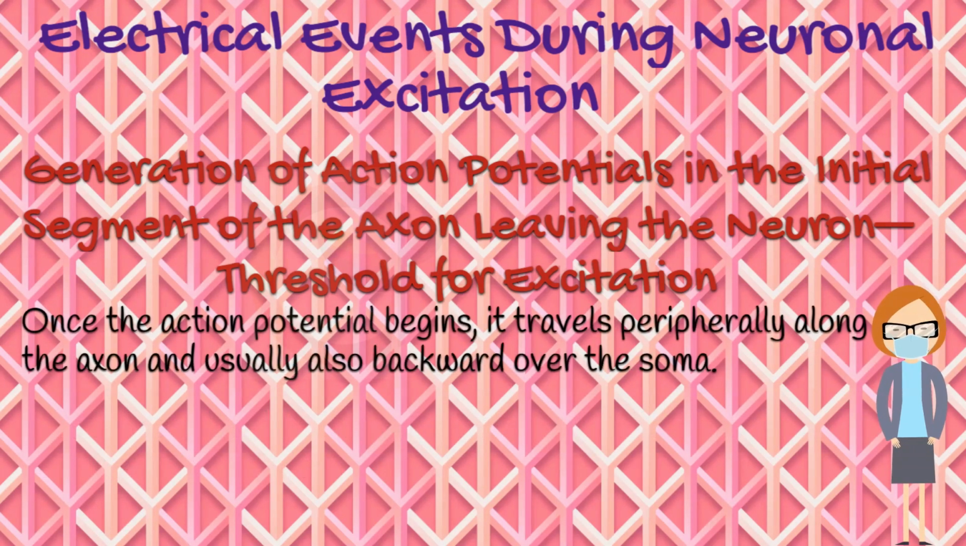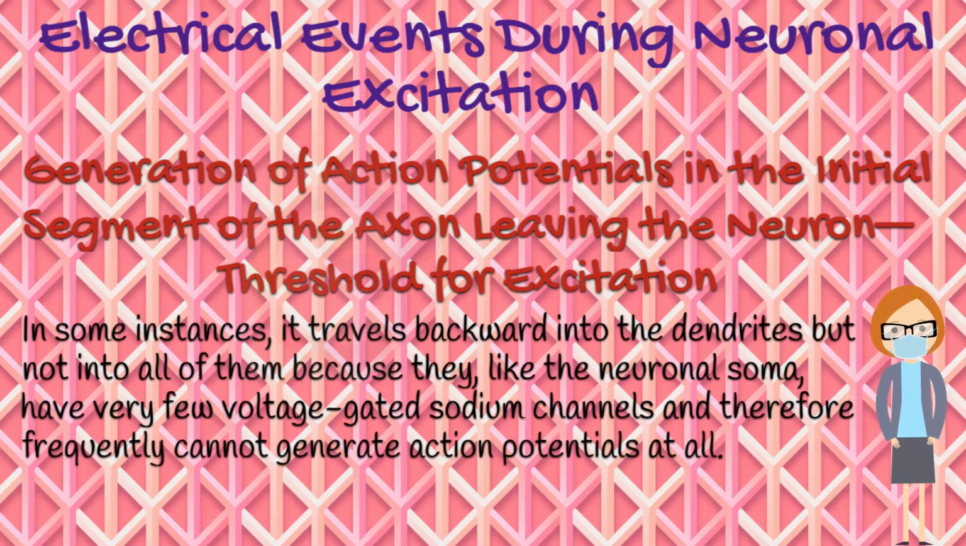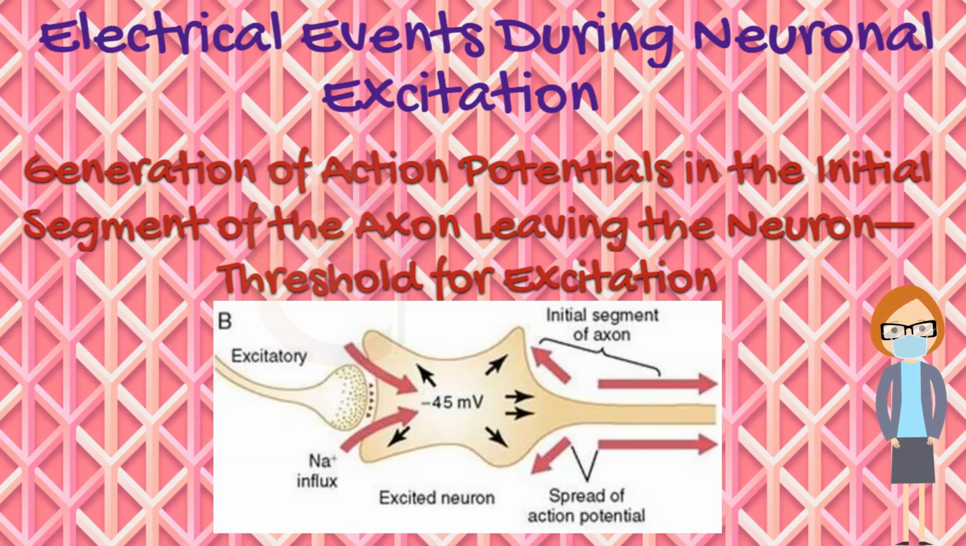Once the action potential begins, it travels peripherally along the axon, and usually also backward, over the soma. In some instances, it travels backward into the dendrites, but not into all of them, because they, like the neuronal soma, have very few voltage-gated sodium channels, and therefore frequently cannot generate action potentials at all. Thus, in Figure B, the threshold for excitation of the neuron is shown to be about -45 millivolts, which represents an EPSP of +20 millivolts, that is, 20 millivolts more positive than the normal resting neuronal potential of -65 millivolts.